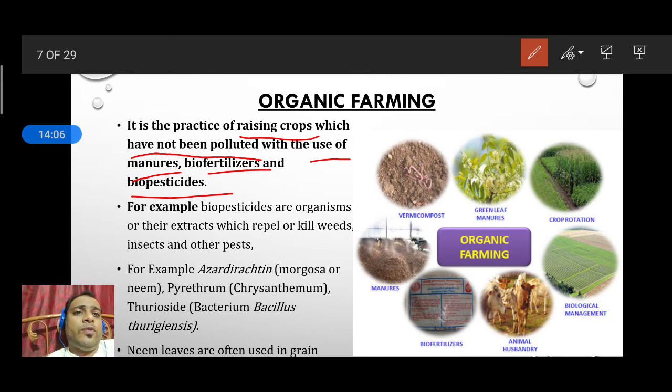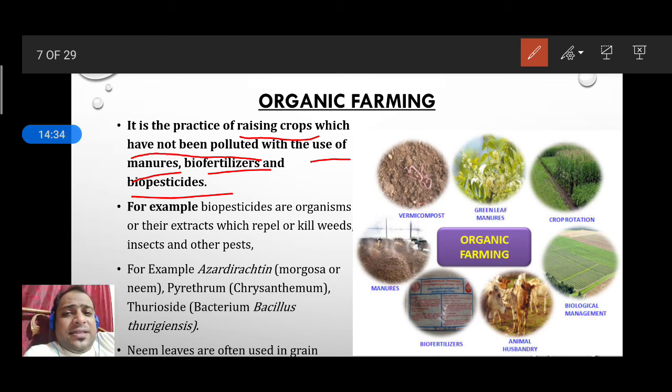Whatever we are doing, we should go for natural only. We should not use things which are not degradable. We should use only those things which are biodegradable. So this is the method we need to see properly. After that, some examples are also there. What are some examples?